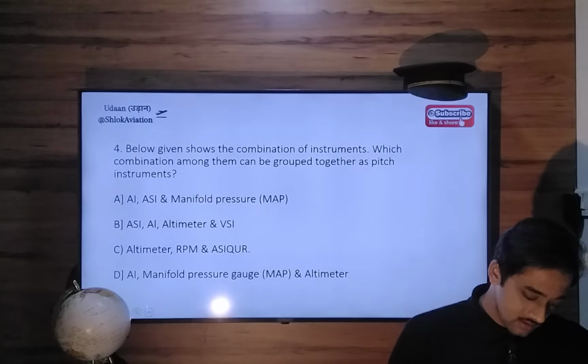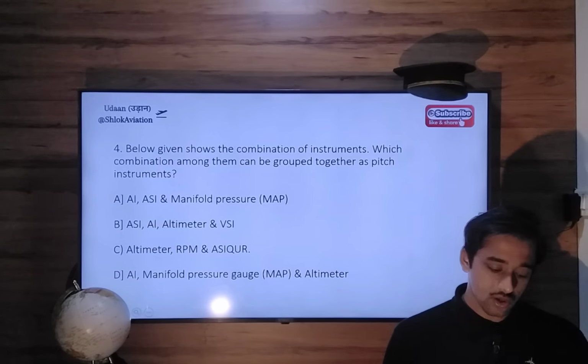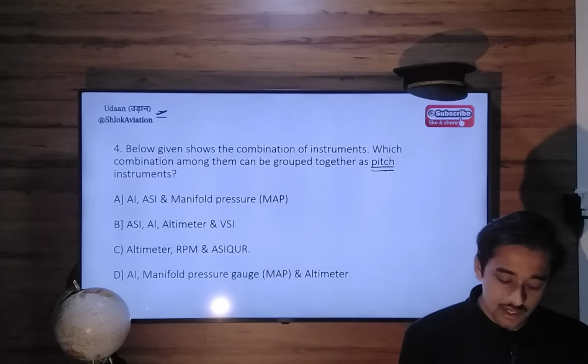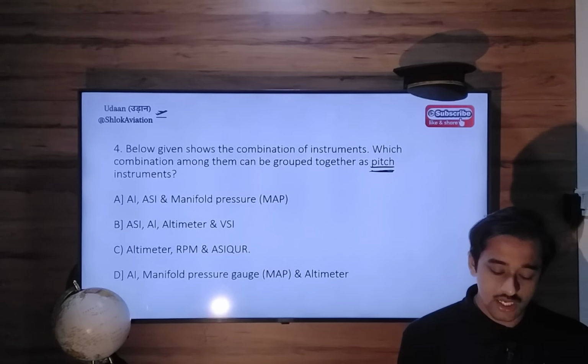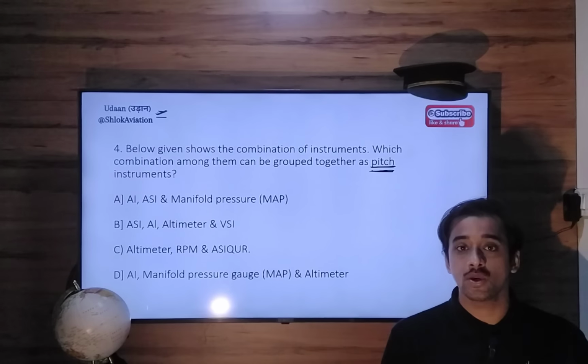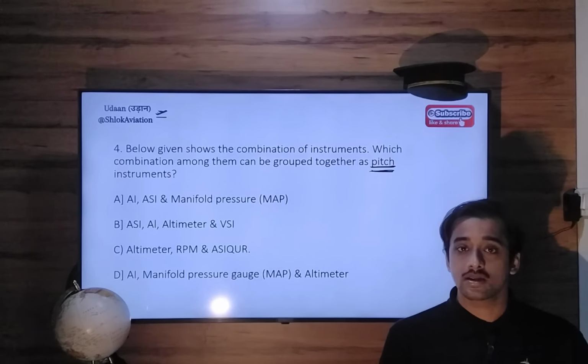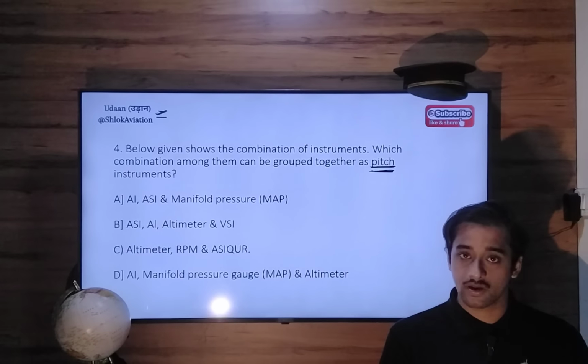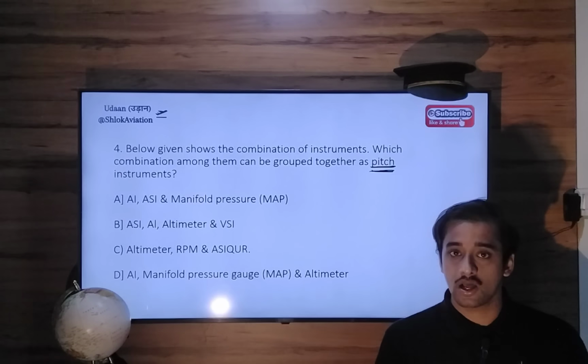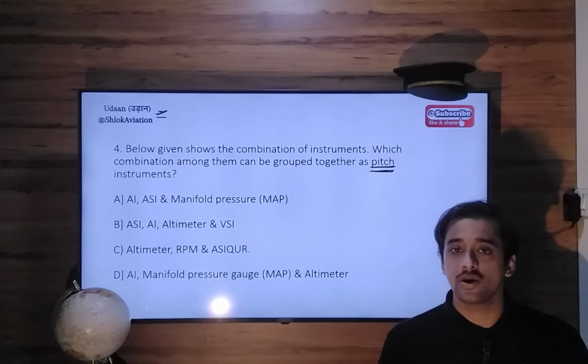Question 4. The below given shows combinations of instruments. Which combination can be grouped together as pitch instruments? What is pitch? Pitch is a maneuver of flight in which you raise the nose of the aircraft above the horizon, or lower the nose of the aircraft below the horizon, or maintain the nose of the aircraft in line with the horizon.